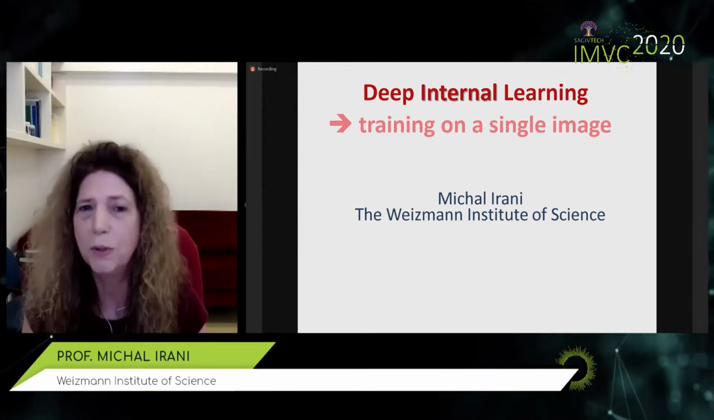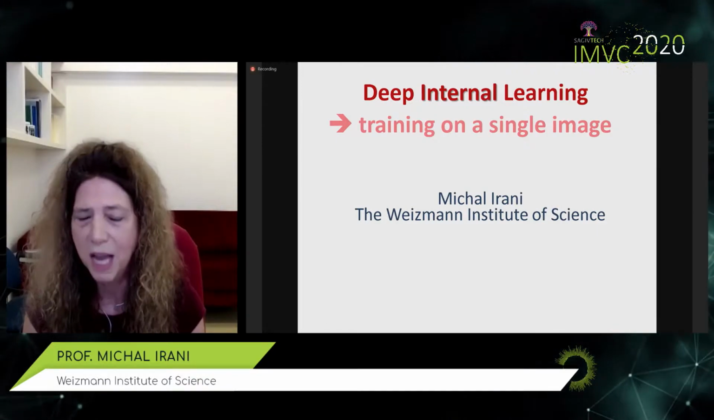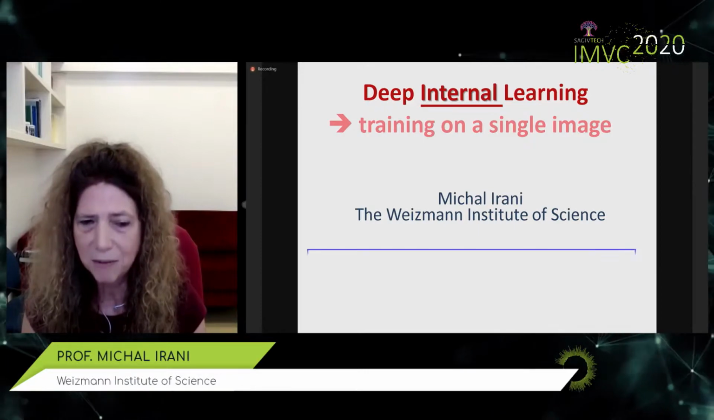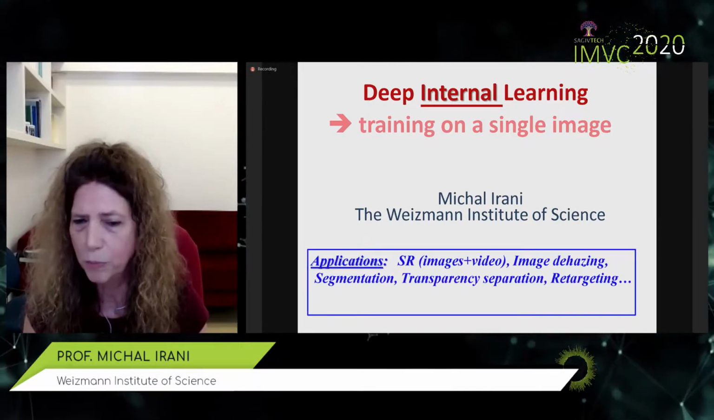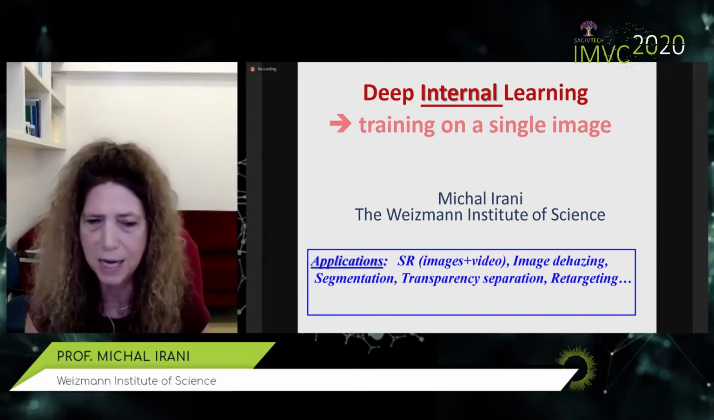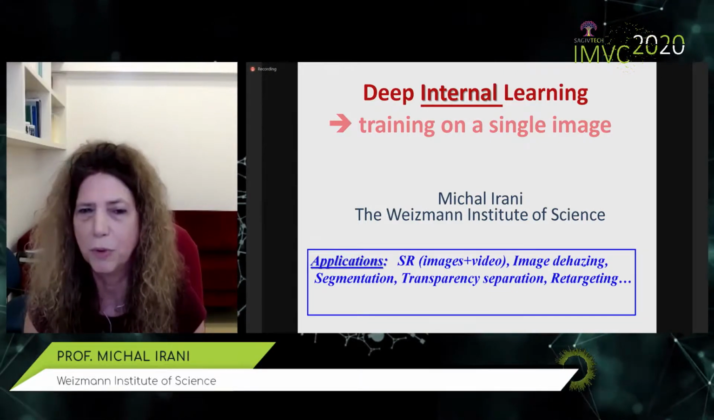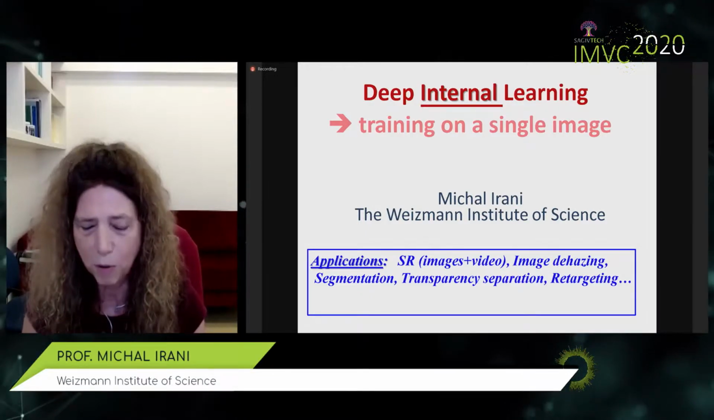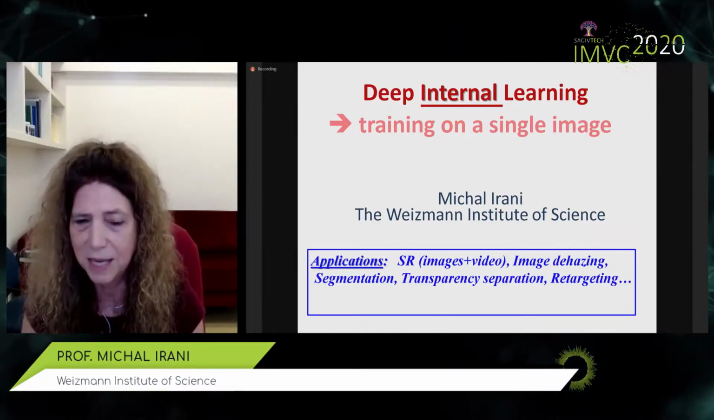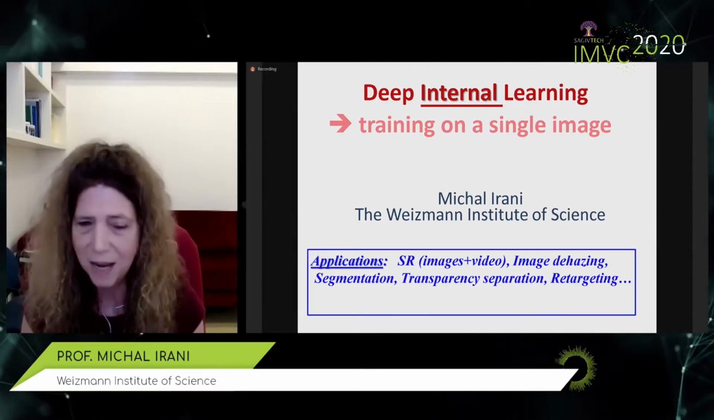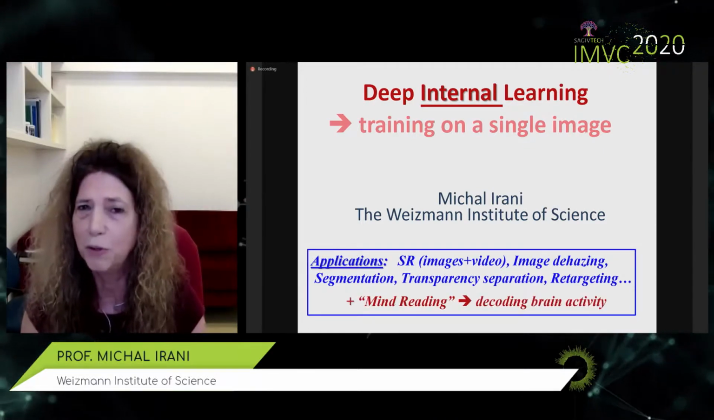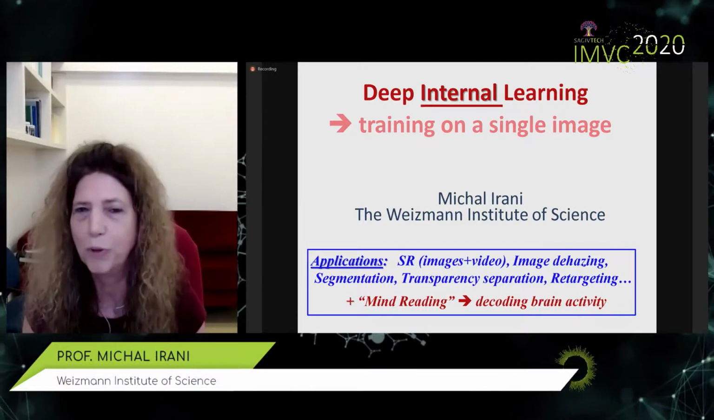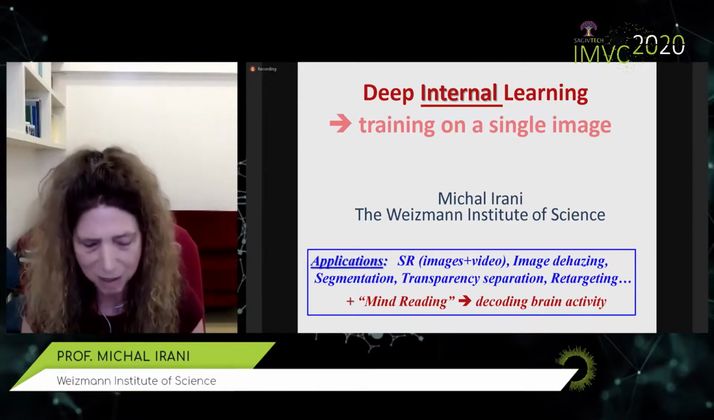And what I'd like to show you is how we can often overcome these problems by replacing external learning with internal learning. And this paradigm gives rise to lots of applications, including super resolution in images and videos, image dehazing, segmentation, transparency separation, retargeting, and more. Unfortunately, I'll be able to show only a small subsegment of these things, both because we have a short time and because I want to leave the last few minutes to show you something different, work we've been doing in mind reading, how we can decode brain activity, reconstruct images from fMRI.